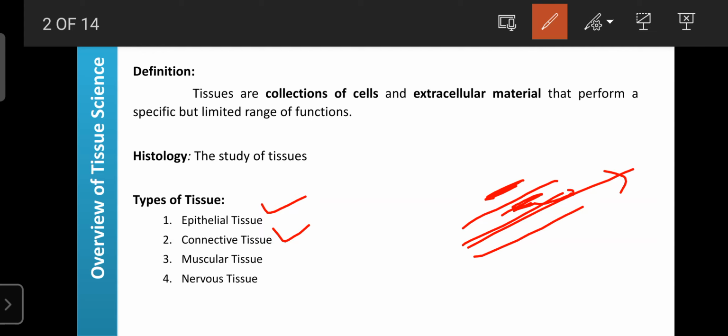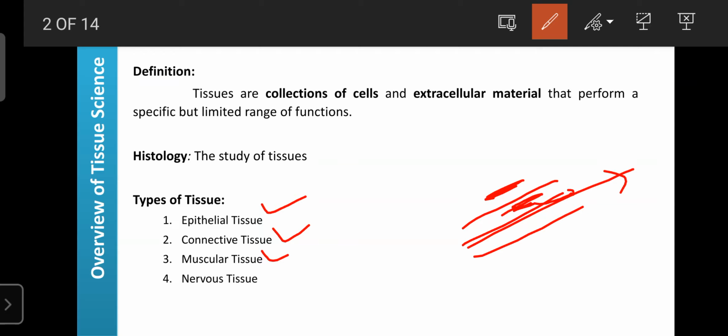And the third type is the muscular tissue. It is made up of muscle cells or muscle fibers, and muscular tissue is mainly involved in the formation of organs. The main function of muscular tissue or fiber is to generate a certain physical force. That force is helpful to regulate locomotion as well as the movement of substances from one place to another place.